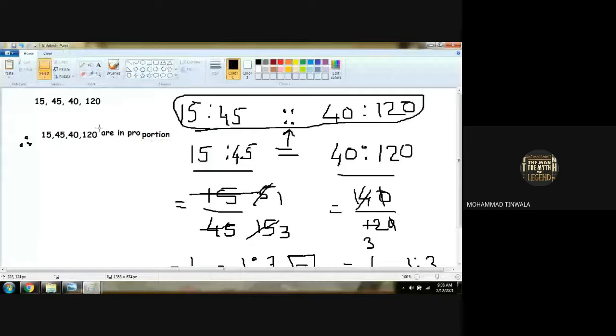Therefore, the terms they have asked are in proportion. Is that clear, girls? This is how we have to solve our sum.